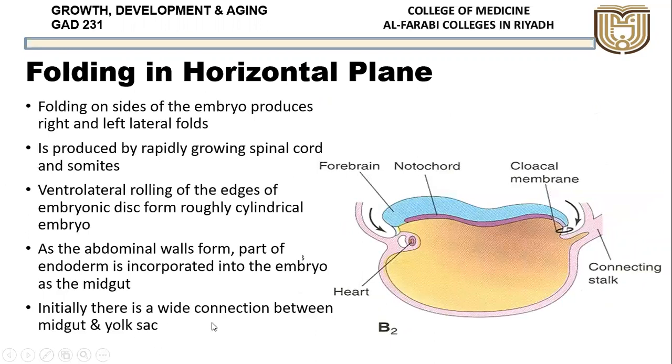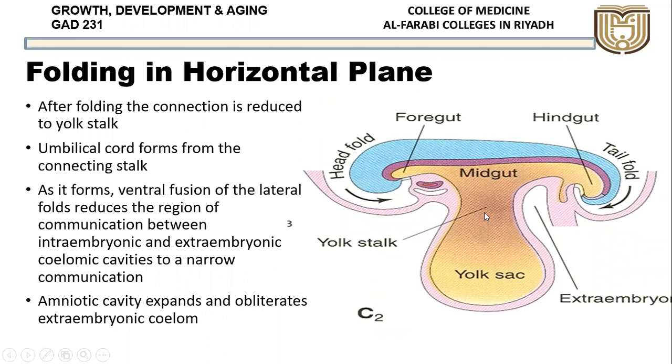Initially there is a wide connection between the midgut and the yolk sac. Now the connection between the yolk sac and the midgut becomes smaller and smaller. After folding, the connection is reduced to the yolk stalk. So now it is called the yolk stalk. This connection between the yolk sac and the midgut is now becoming reduced, and this is called the yolk stalk.